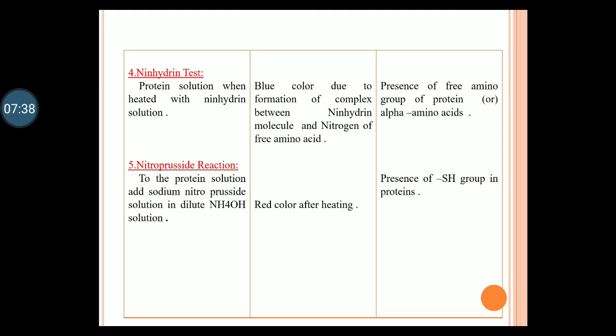Next, the nitroprusside reaction. To the protein solution, sodium nitroprusside solution in dilute sodium hydroxide is added. Red color is produced after heating. This shows the presence of the sulfhydryl group, SH group, in the protein. Only specific proteins contain it, like keratin, the hair and nail proteins, and only they answer this test.